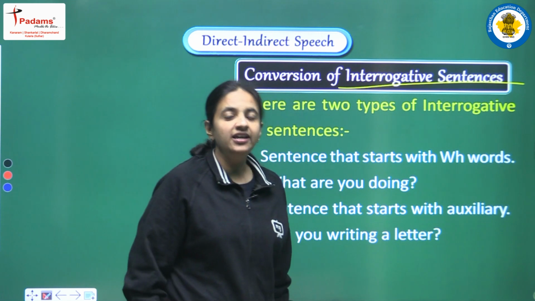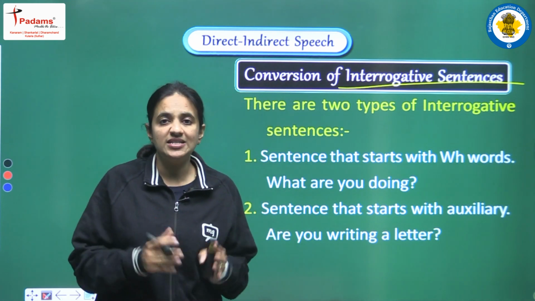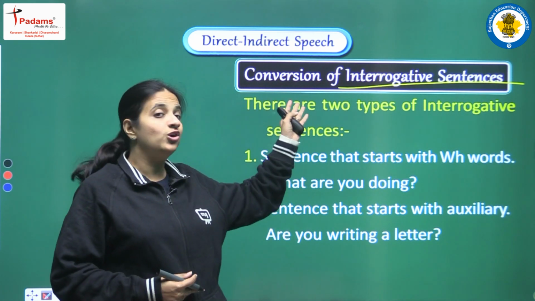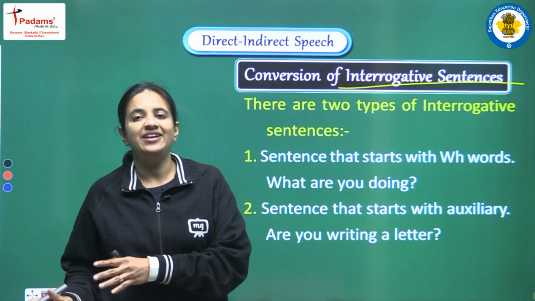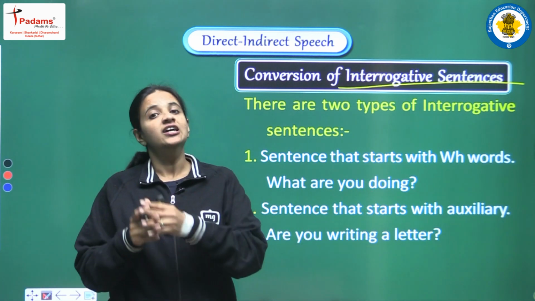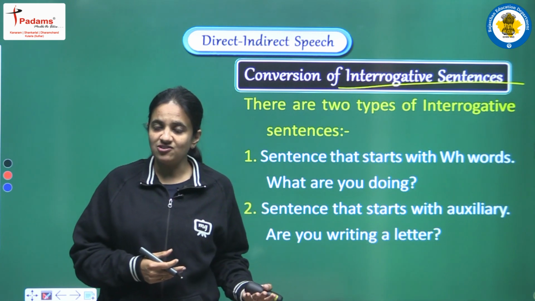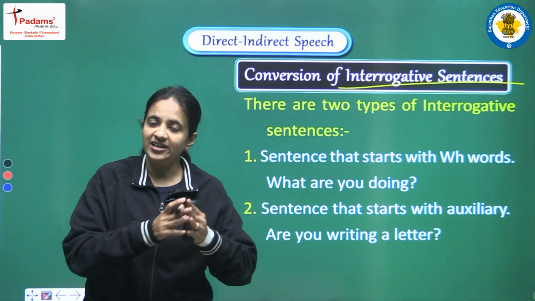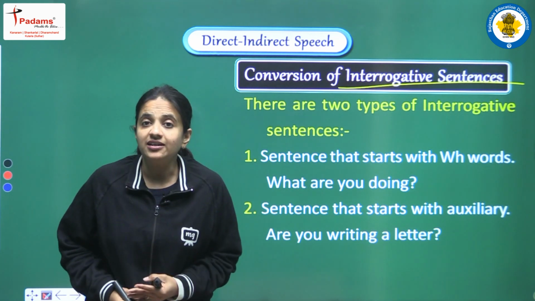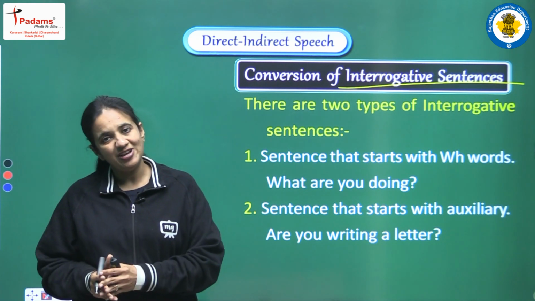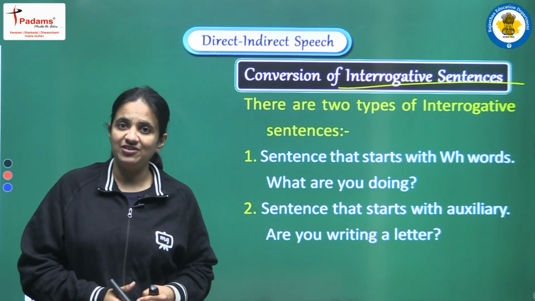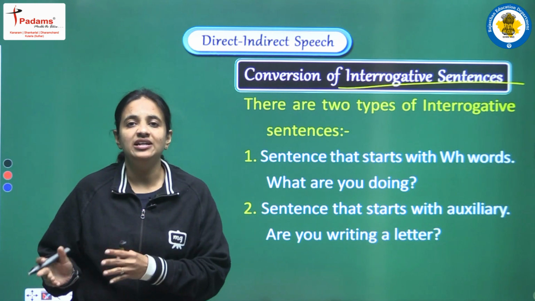So now next we have the conversion of interrogative sentence. We will see how we have to convert a sentence having the structure of an interrogative sentence from direct into indirect speech. We can have an interrogative sentence also, and we can change it into indirect speech. So what are the rules that we have to follow, what are the changes that we have to do, all that we will discuss here.